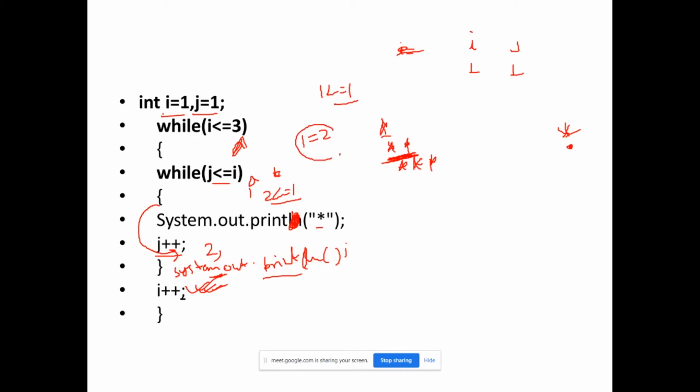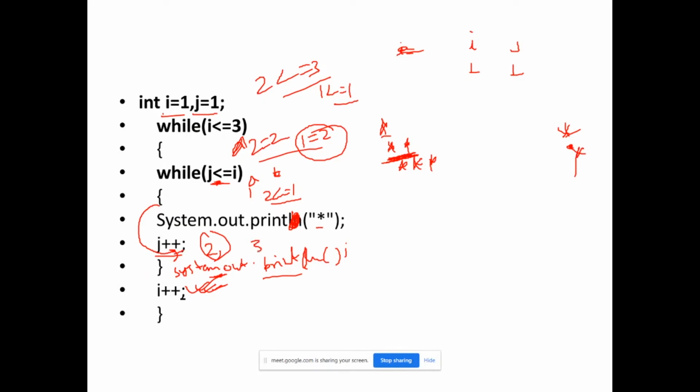So when i value is equal to 2, it will match: 2 is less than or equal to 3, right? So the condition is true because 2 is less than 3. It will come here. Now j value was 2, right? Just because it was incremented, j value was 2. 2 is equal to 2, the condition will be satisfied, it will print, and again j will be incremented, and j